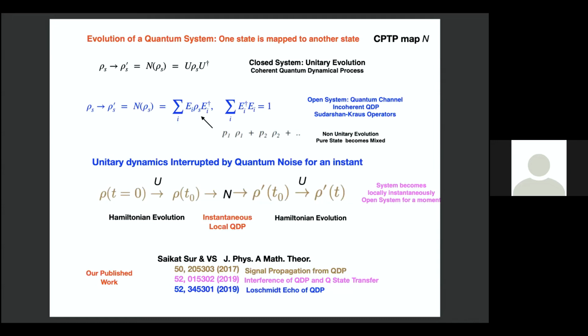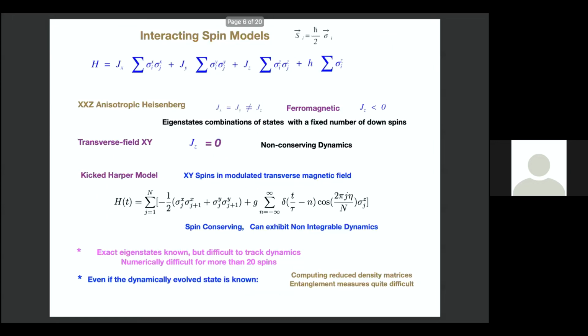on this information scrambling. So these are the various spin models, I'm sure all of you know. Basically, XYZ, XXZ anisotropic Heisenberg model or XY model. And there's another model we have studied, which is a kicked Harper model. So kicking is through this. Without kicking, this shouldn't have been there. Basically, it is the XY model here with a transverse field, but the field itself is modulated in this fashion. So it is spin conserving, but it can exhibit non-integrable dynamics.